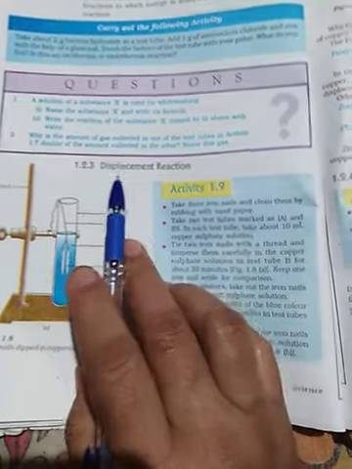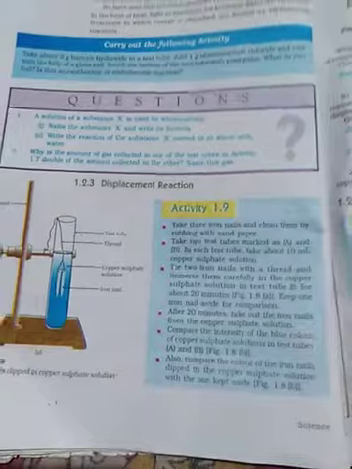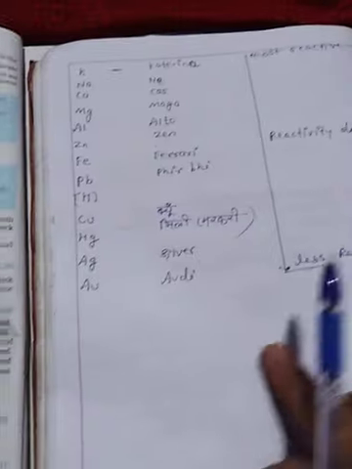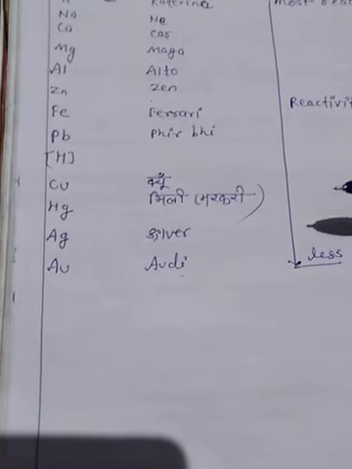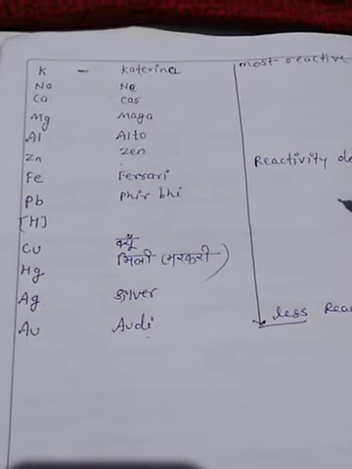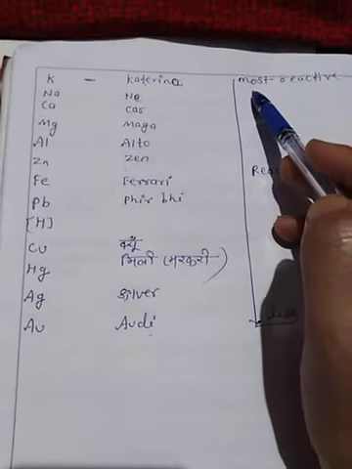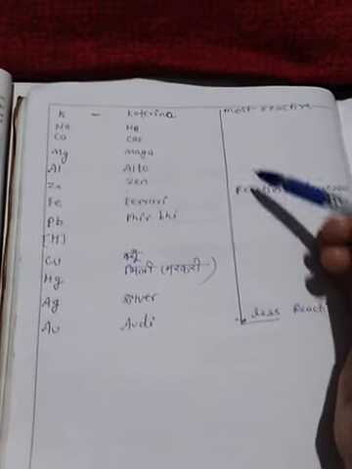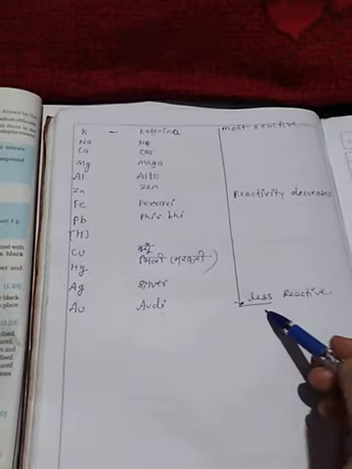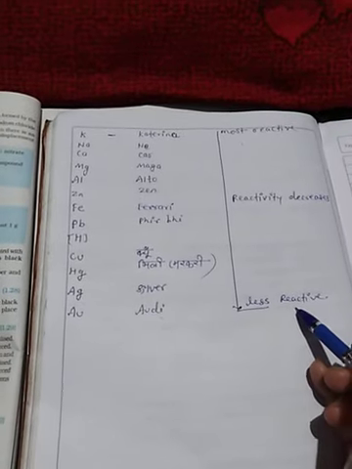reactions. Okay, so firstly I want to show you this activity series. In this activity series or reactivity series, from the most reactive element to the less reactive element, reactivity is in decreasing order.